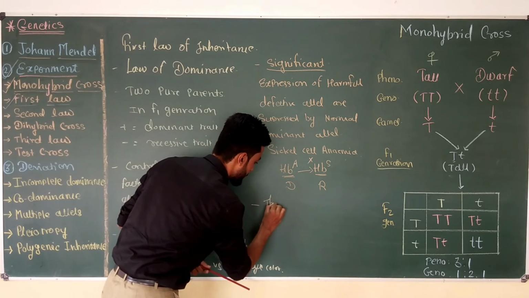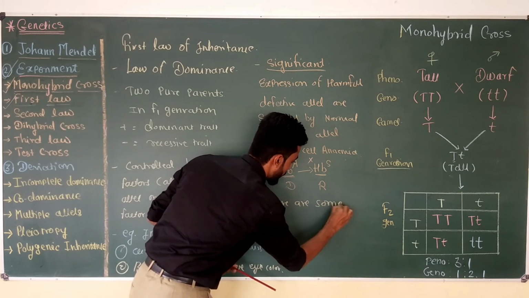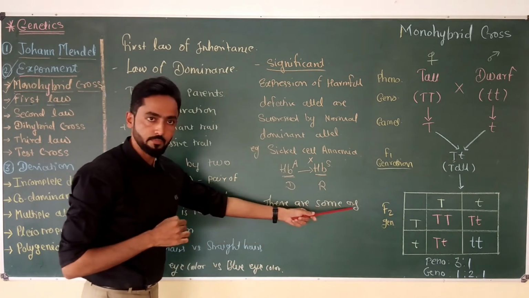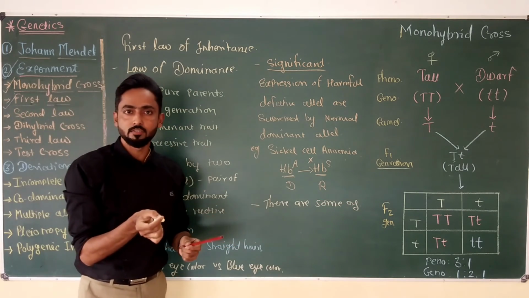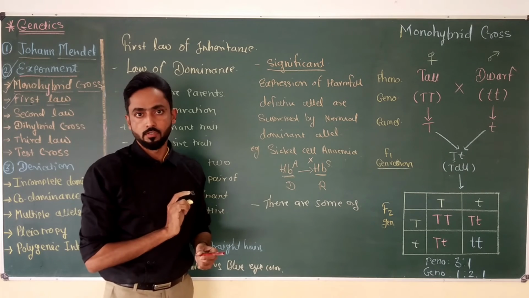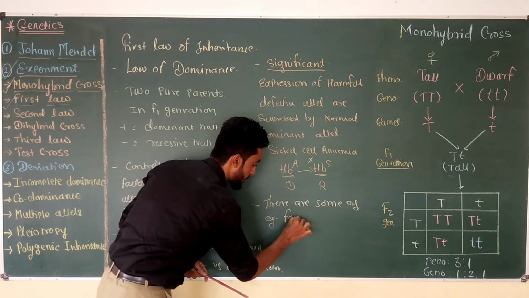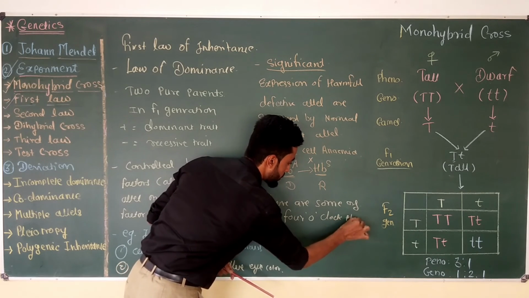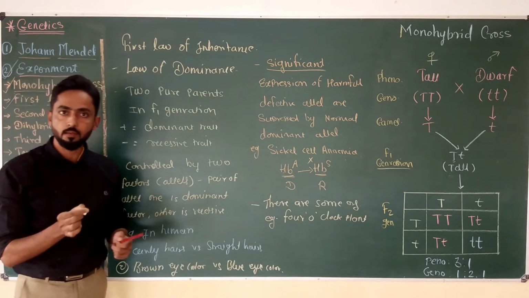there are some exceptions present in organisms. Some organisms show incomplete dominance or absence of dominance, and a well-known example is the 4 o'clock plant. We can also call this plant Mirabilis jalapa.